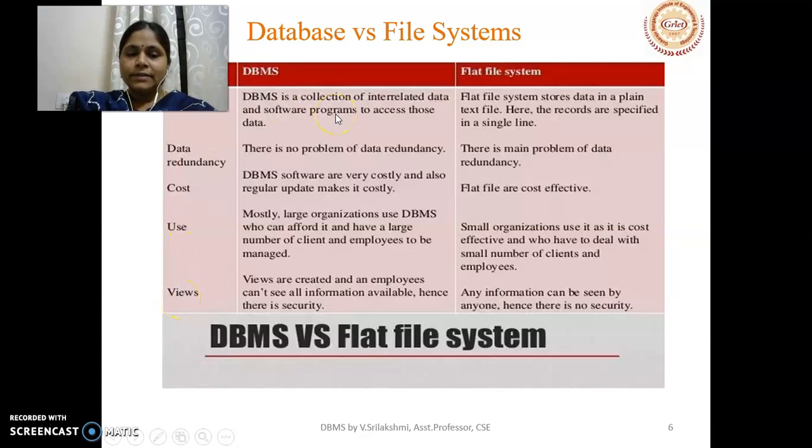Initially, the database management system is a collection of interrelated data, and the flat file is also a storage mechanism, but it will store the data in a text file. Like I said in the beginning, how we can store ID, salary, and name: simply we will type them. ID is this, name is this, like this we will keep on storing the data line by line.